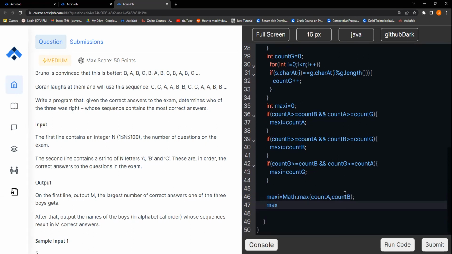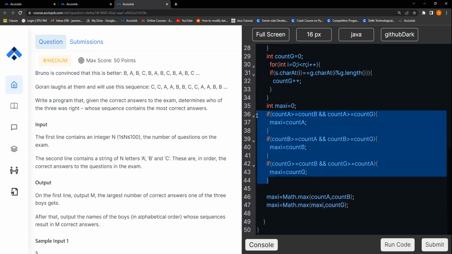I can now do this. Maxi is equals to Math.max of maxi, why maxi? Because the first maximum is giving me the maximum amongst count A and count B. Now I can use that answer as a variable and compare it with count G. If G is greater than the rest, I will be getting a maximum. So these three statements can be simplified to just two lines. So let's just comment.